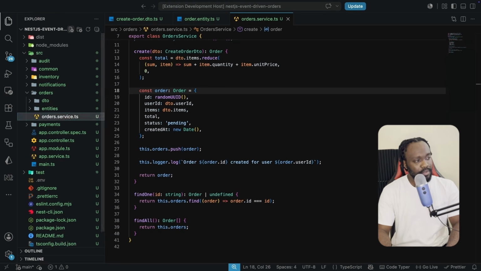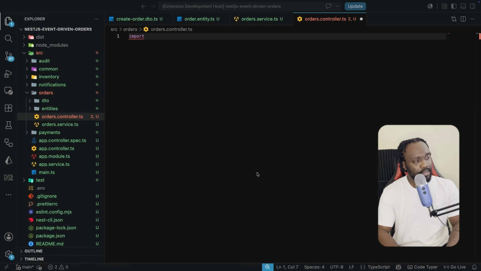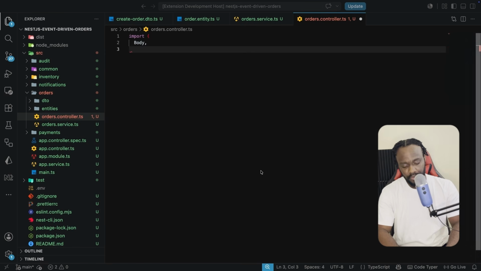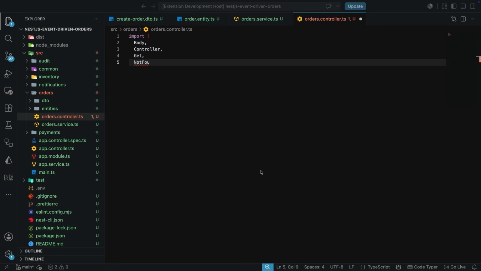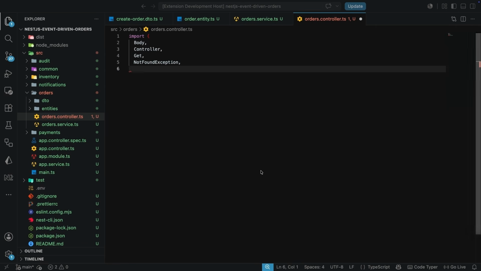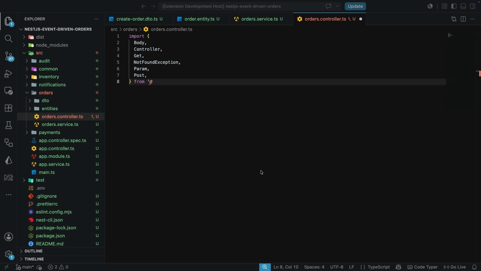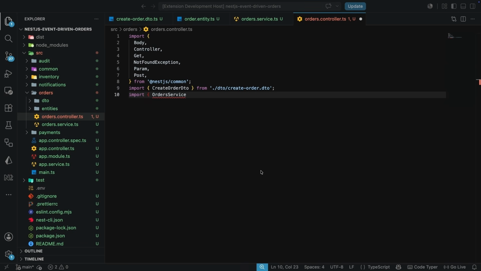Let's create the orders controller. Now in the controller, we're going to be importing all of these from NestJS common. So we bring in Body, Controller, Get, the not found exception, Param, and we're also going to bring in Post from NestJS common. We're going to bring in our DTO and also our service. So the CreateOrderDto is going to come from the dto folder, and in there we have the create-order.dto file. And we need to import our OrdersService, which is going to come from one level up, the orders.service.